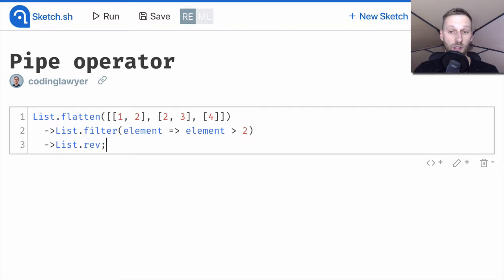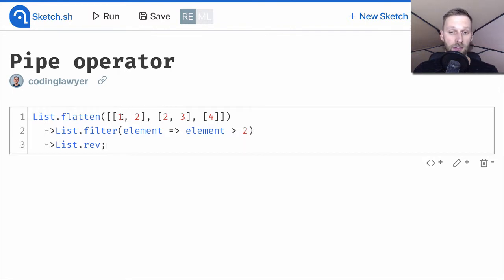As you can see, we use the pipe operator to compose our functions. We took a list of lists expression and passed it to the List.flatten, which flattened our list.